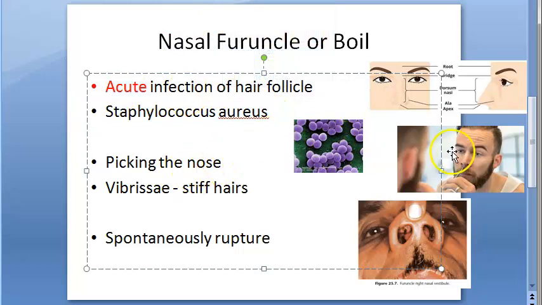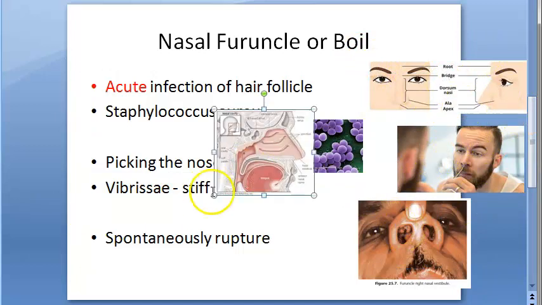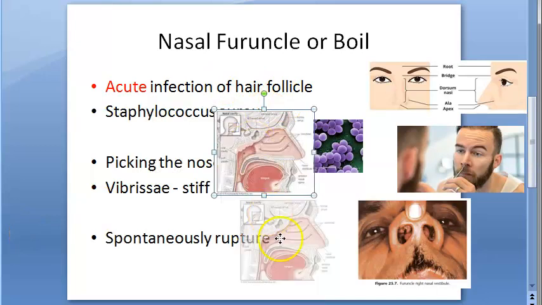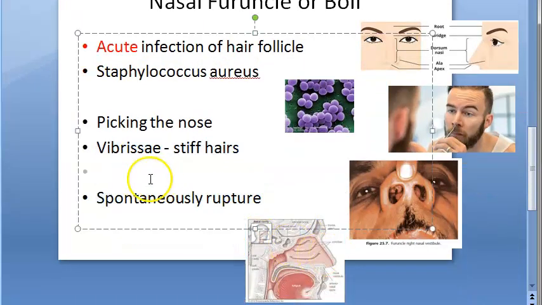So why is this caused? By picking of nose or plucking these vibrissae, that is stiff hairs, in the vestibule of the nose. So you know where the vestibule of the nose is, right? Here you have the vestibule of the nose. You can see here, this is the nasal vestibule. Basically here it is covered by skin, right? So there will be hair. Whenever they speak about septum, they say septum proper, right? That will not be covered by skin. That will be covered by mucous membrane. Okay, that's why it's called septum proper.